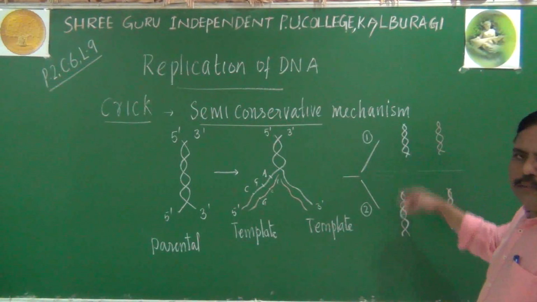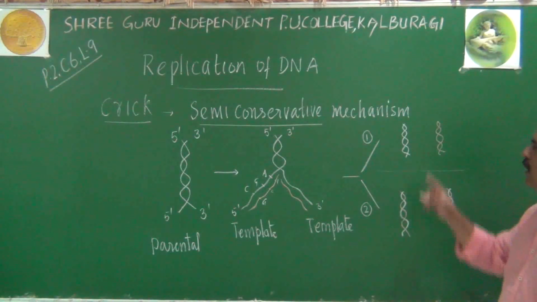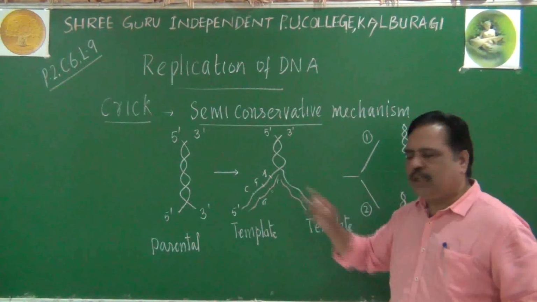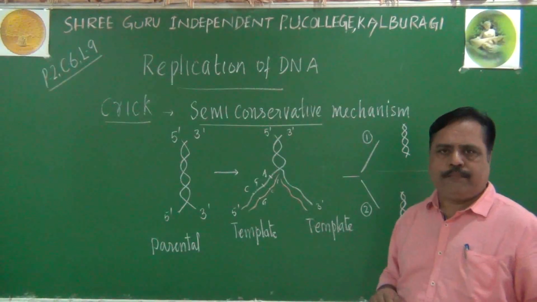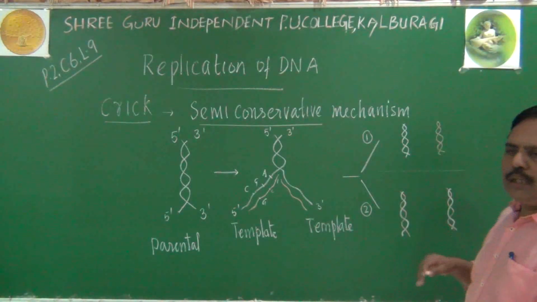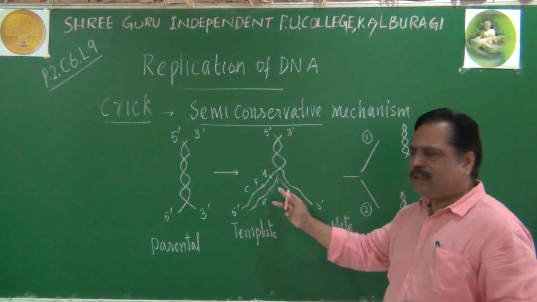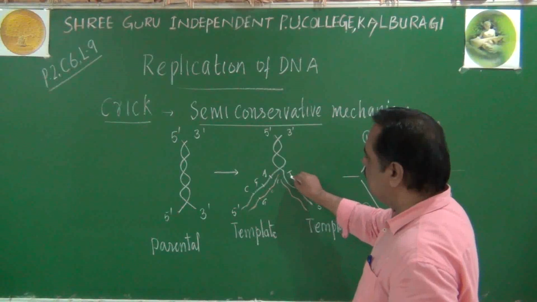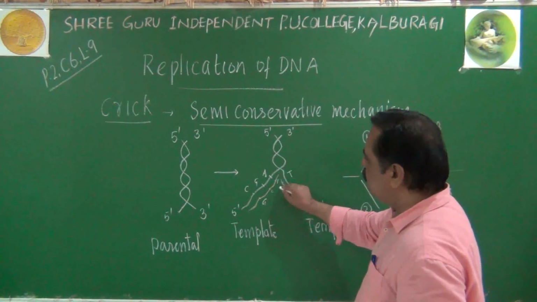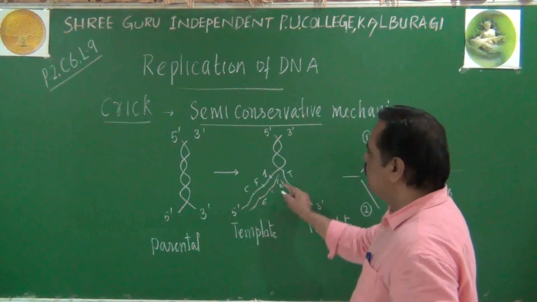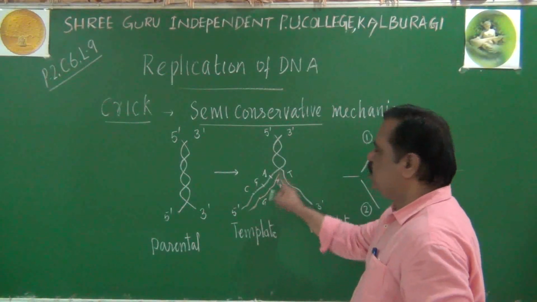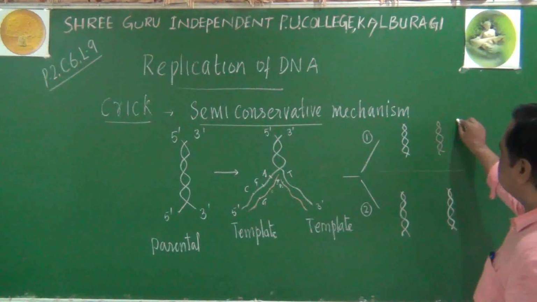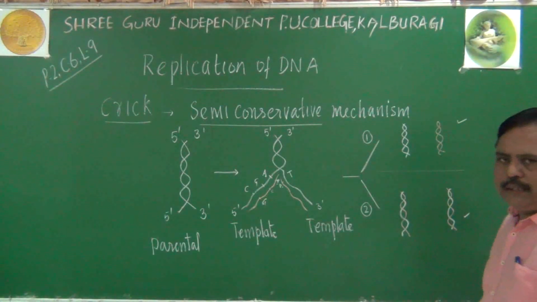Here, what is the difference between these two options? Here, the parental strands will rejoin, they will remain normal. Newly synthesized strands will join among themselves, because they are also complementary. Imagine if adenine is here, thymine is here, then opposite to that adenine will come. So this adenine and this thymine can also join. Is it or not? There is a possibility. So this is one possibility, this is another possibility.